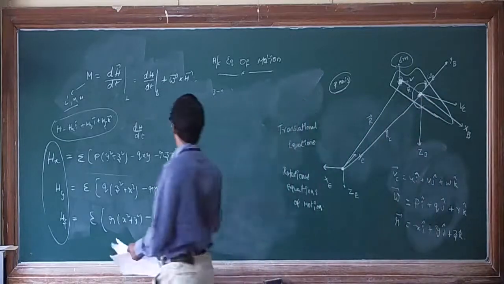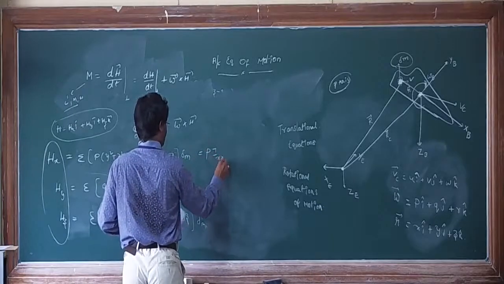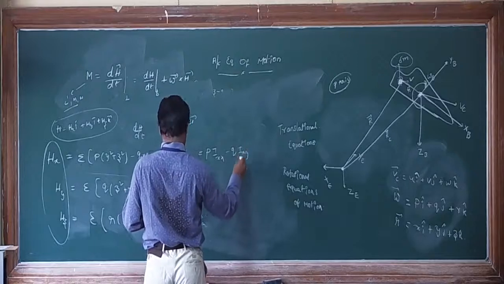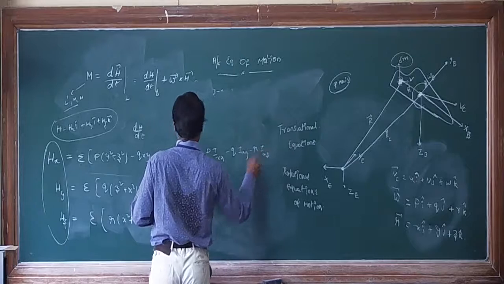So we can replace this with P Ixx minus Q Ixy minus R Ixz, right?